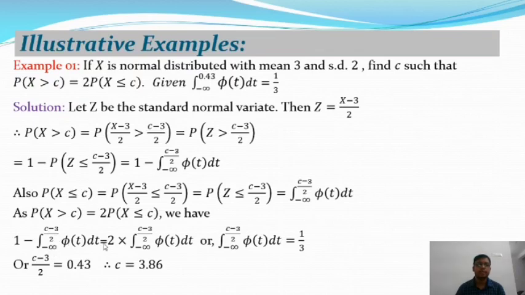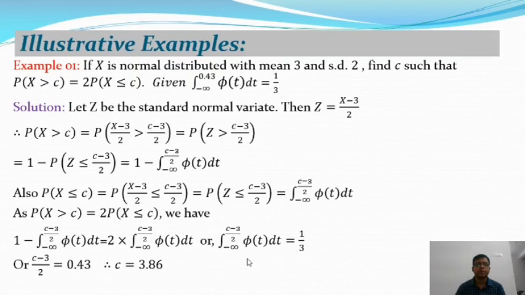And from this we'll get the second part, which is equal to the integration from minus infinity to c minus 3 by 2, pi t dt. So this is equal to 2 times the integration from minus infinity to c minus 3 by 2, pi t dt, and from this equation we will get the integral value, that means minus infinity to c minus 3 by 2 of pi t dt, and it is equal to 1/3.